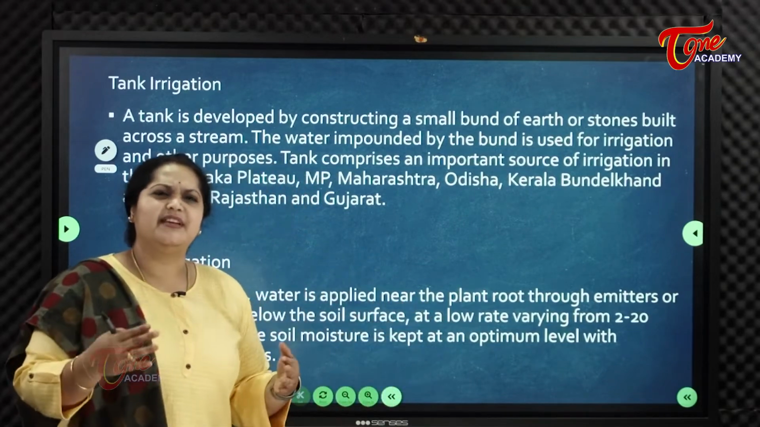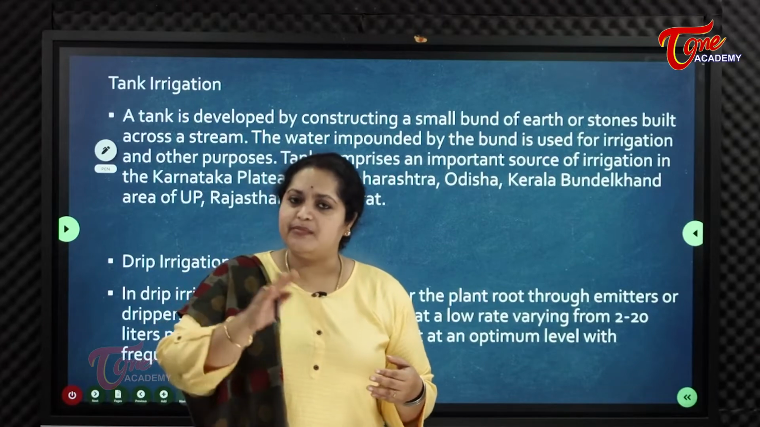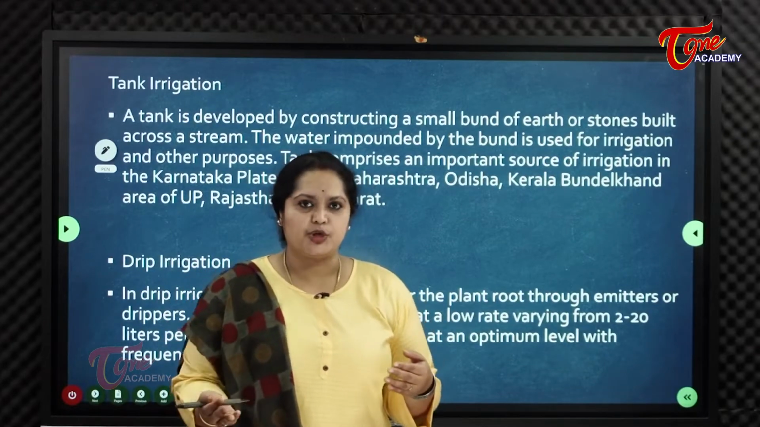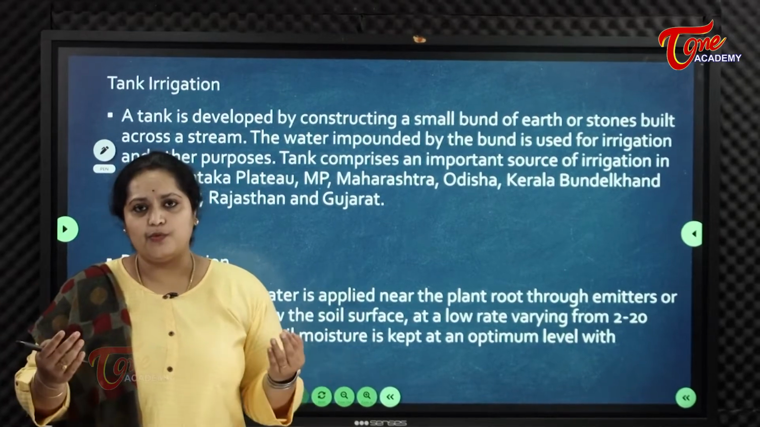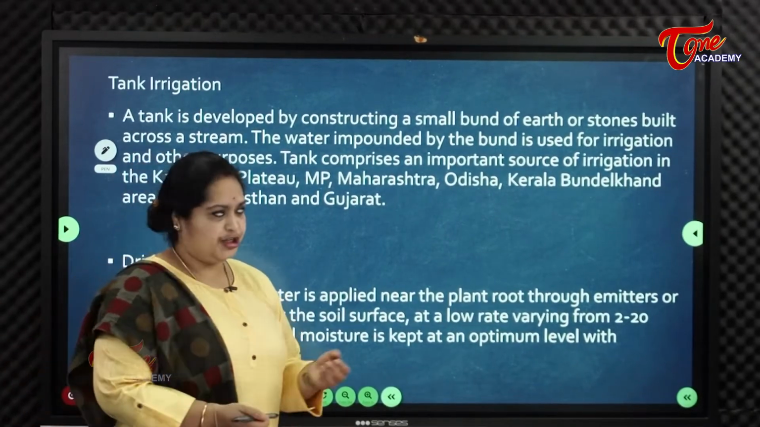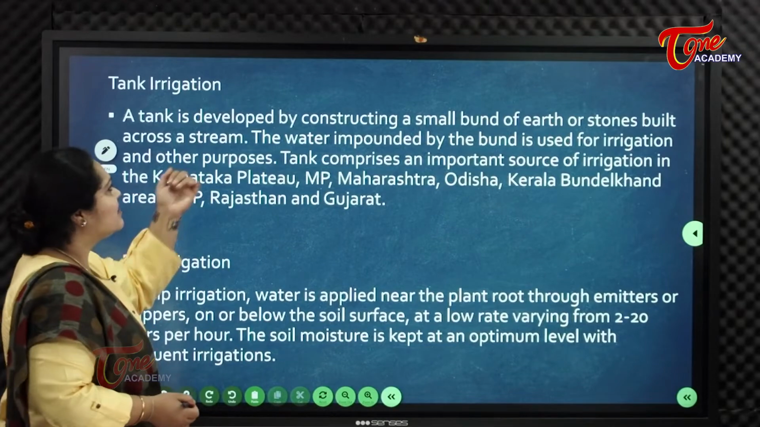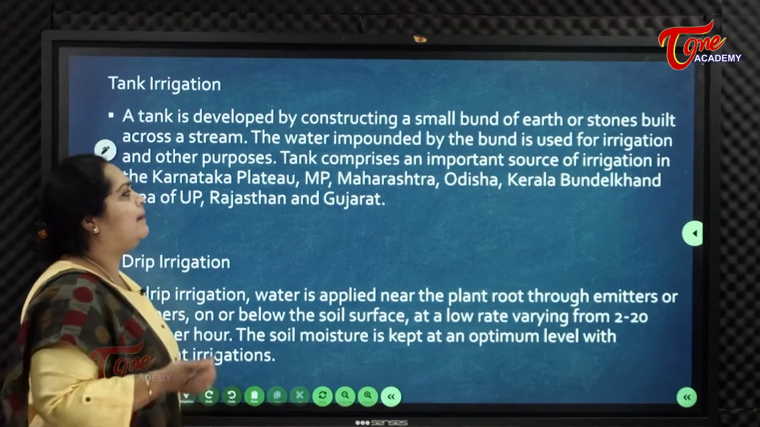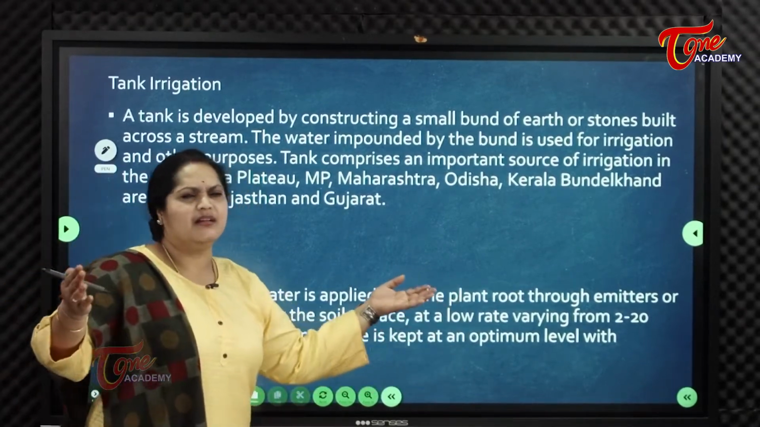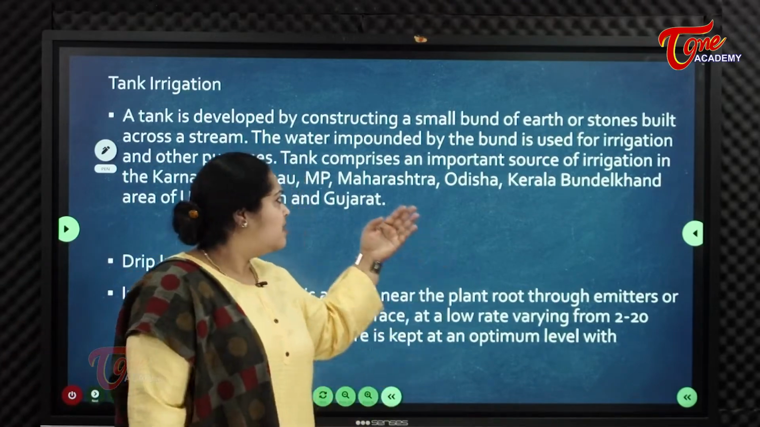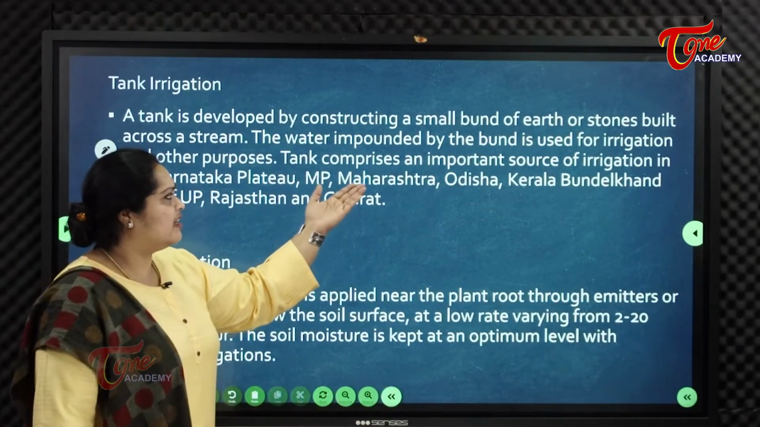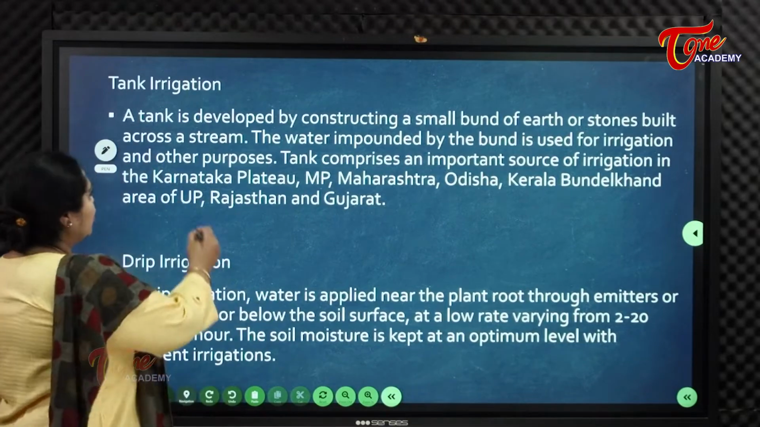So tanks we have seen, it can be artificial, man-made, or it can be natural. Ponds are natural, other tanks like reservoirs and other things are artificial. A tank is developed by constructing a small bund of earth and stones, anything. So many types of tanks are there nowadays. A small bund of earth or stones is built across a stream.